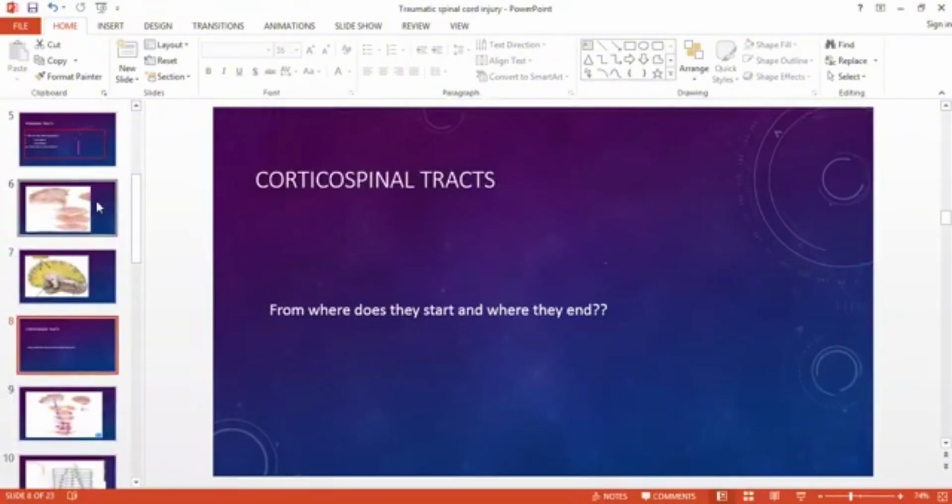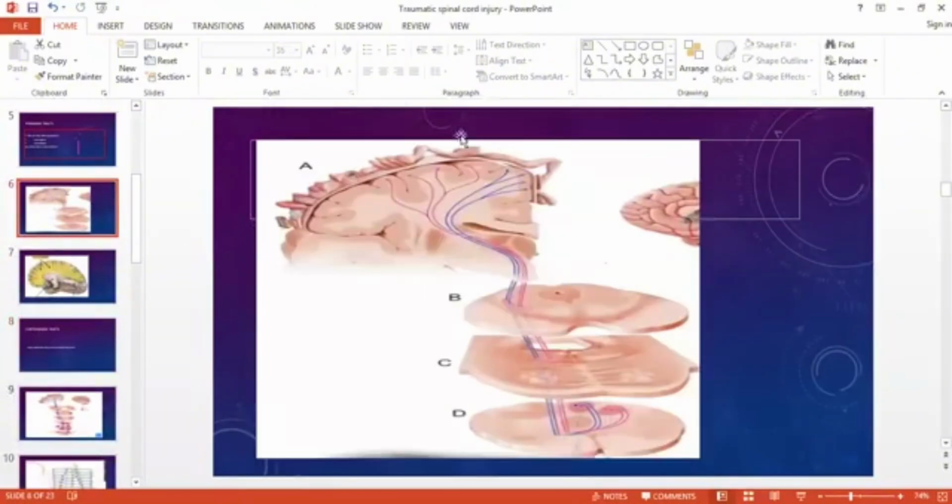I have a figure over here, and here it is. This is the most superficial layer in red and blue, where these corticospinal tracts are arising. Can you see the picture, people? At the top of the cerebral cortex is the motor homunculus, and that is important.